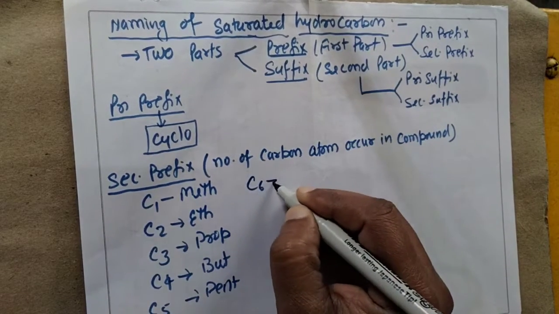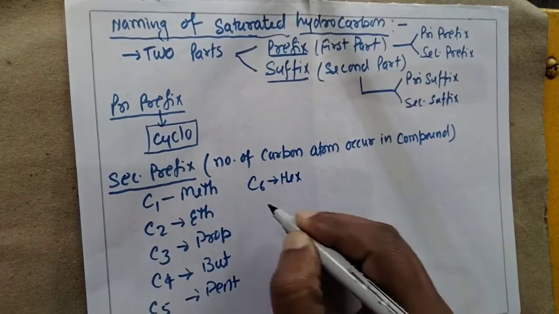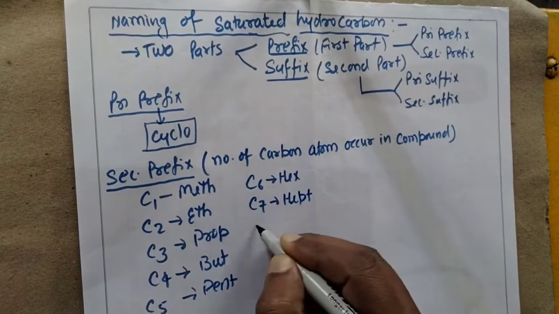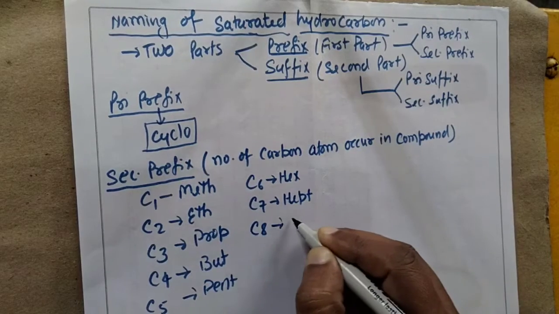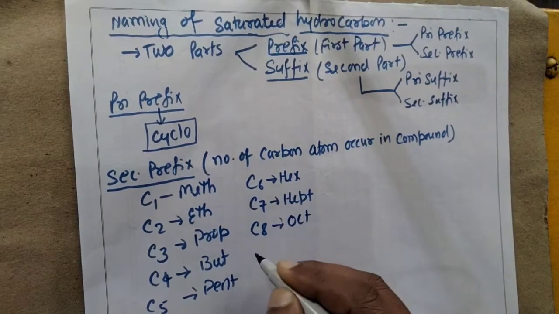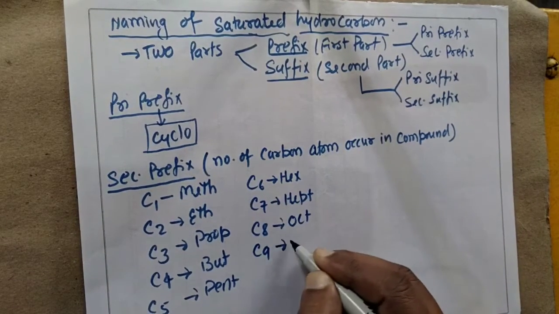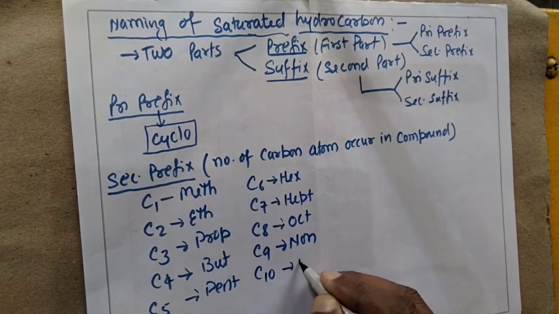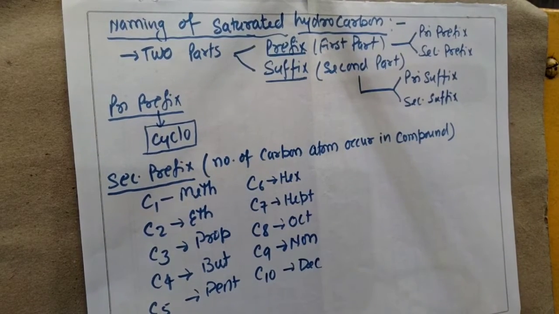If 6, then hex. If 7, then hept. If 8, then oct. If 9, then non. If 10, then dec.